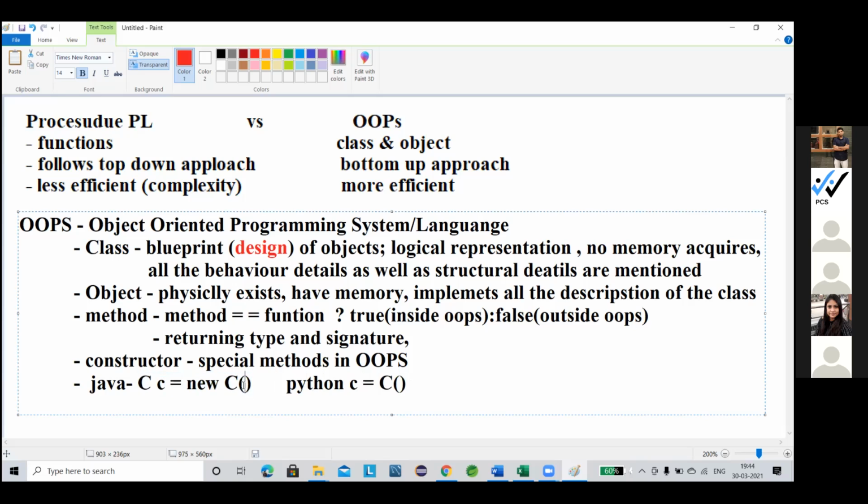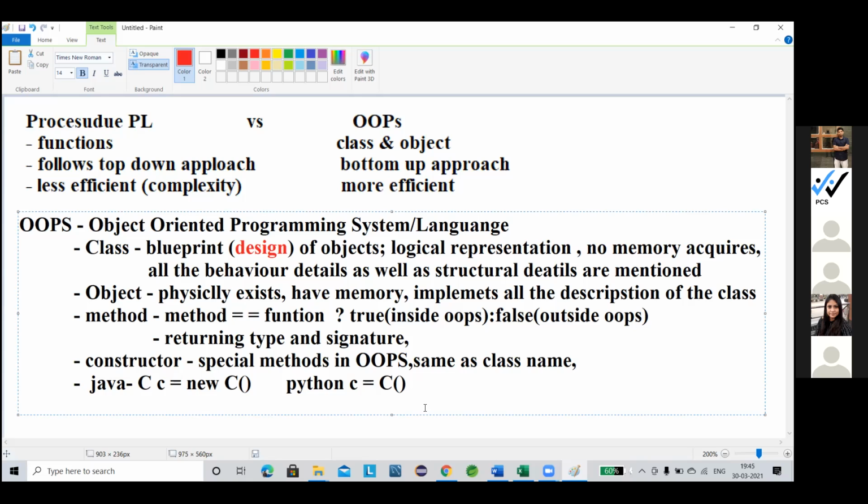First let's talk about this one, because it is very easy to understand the object concept. In Python, most of the part is hidden in between. Whenever we use this, it is nothing but the constructor of my class C, because a constructor is the same as the class name.